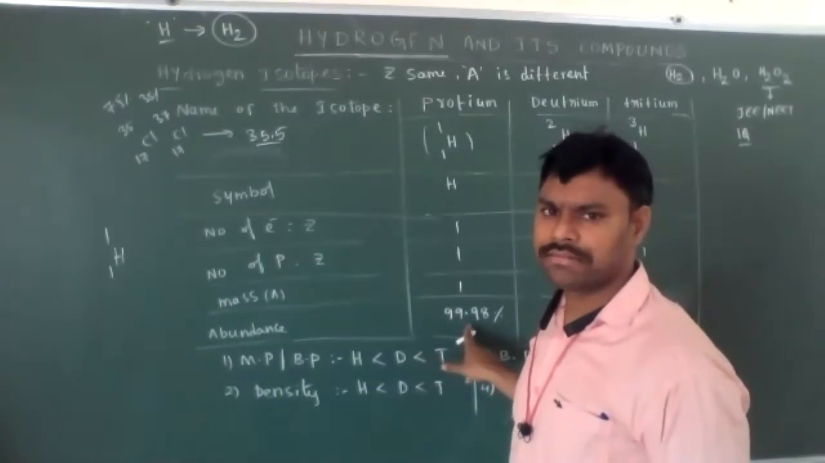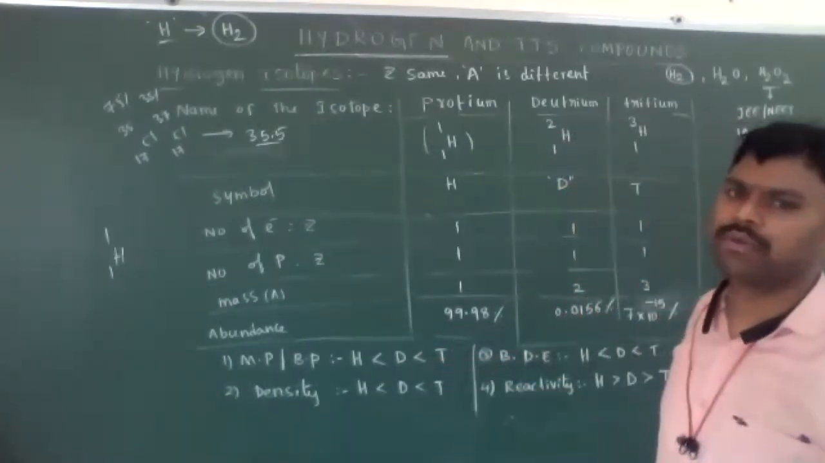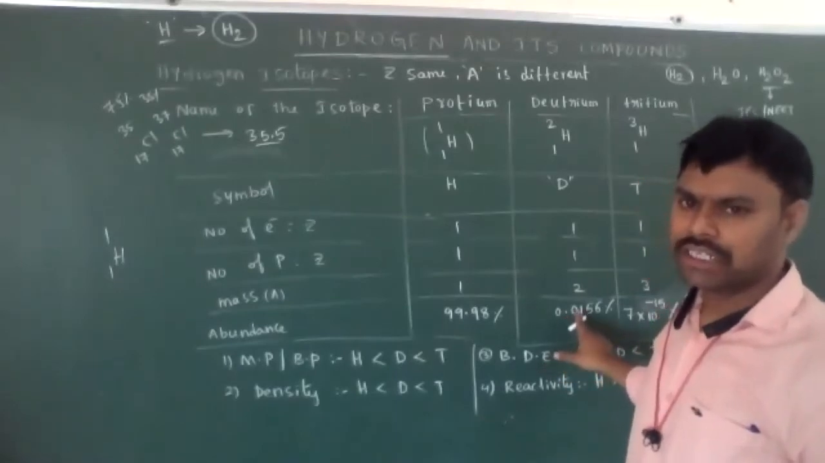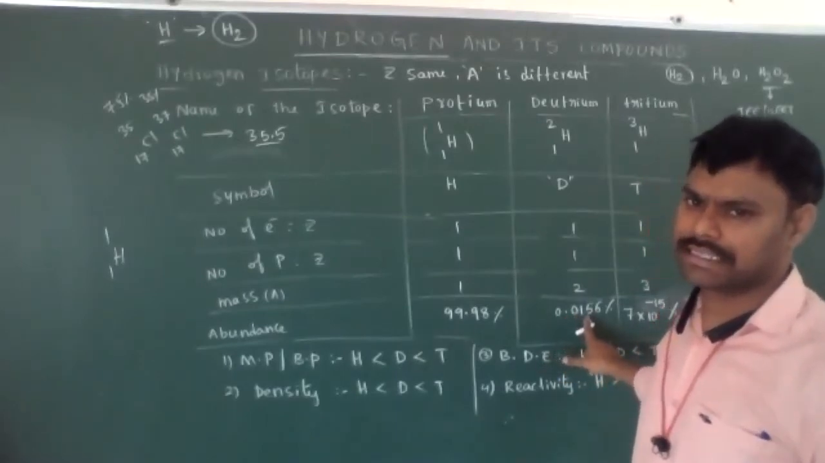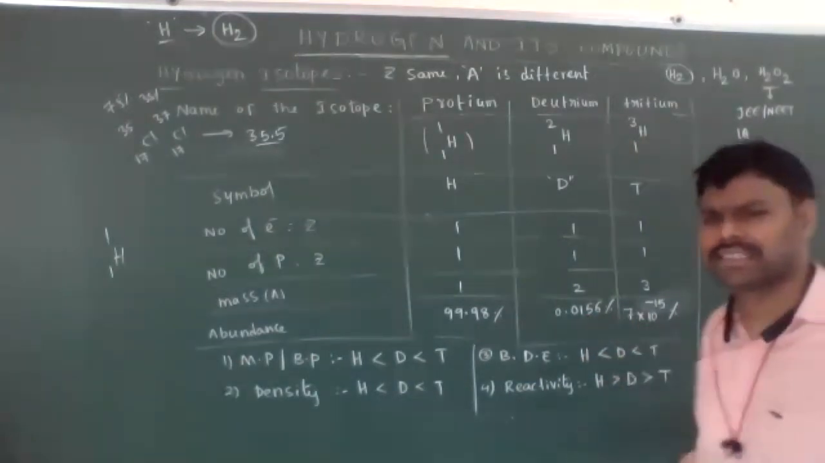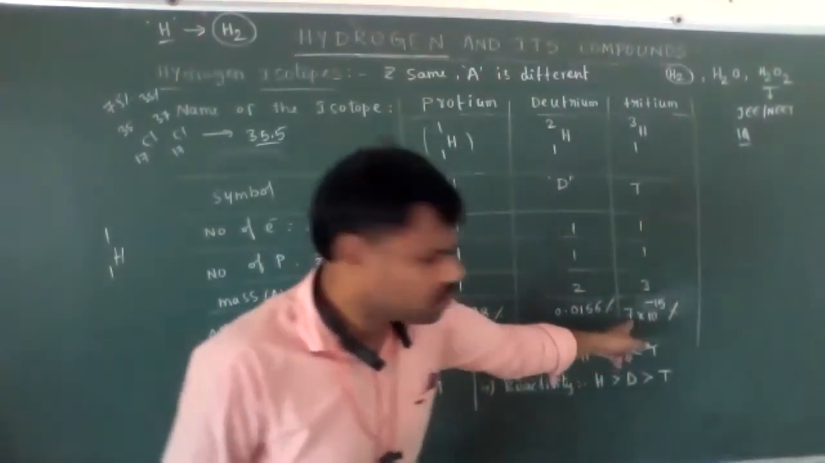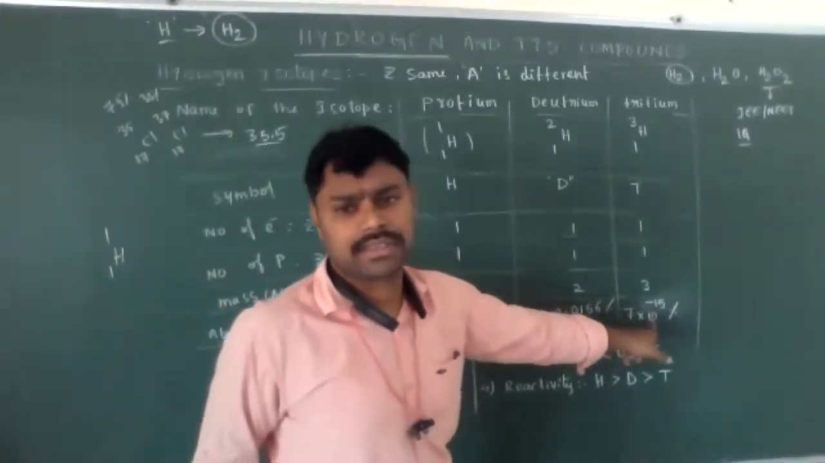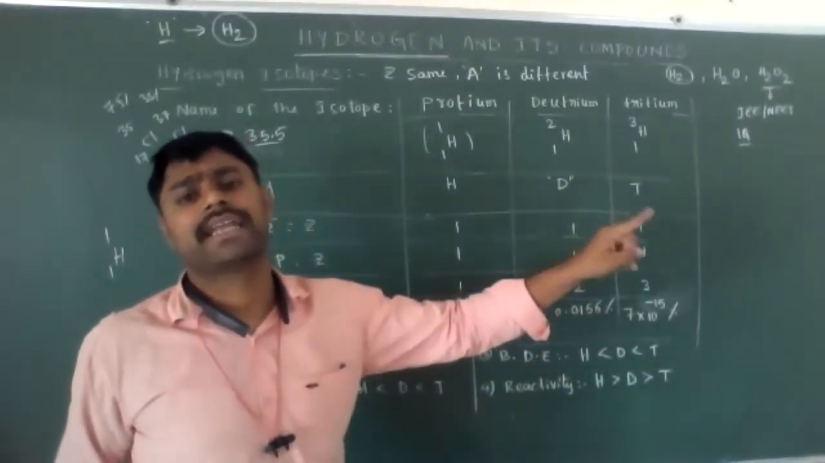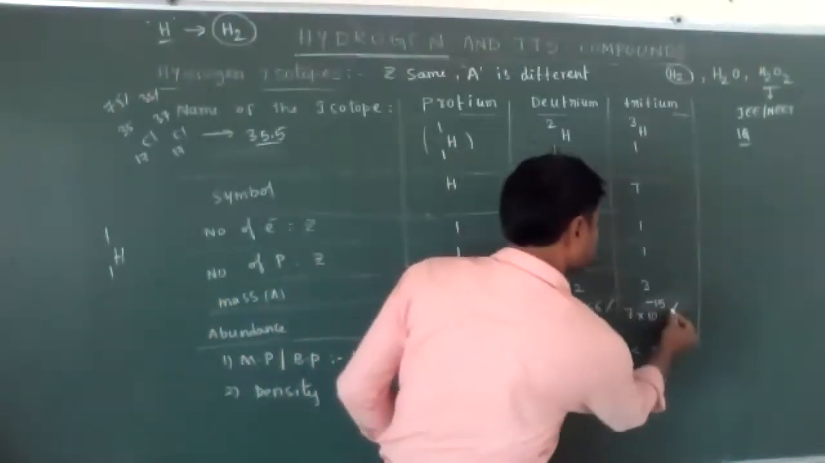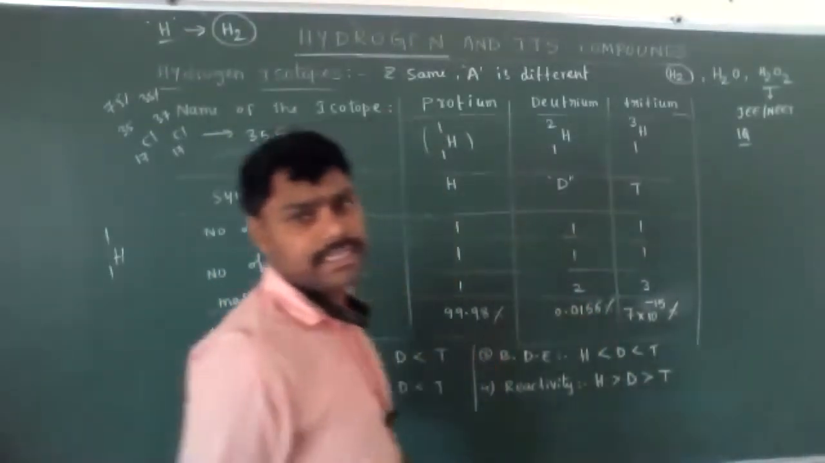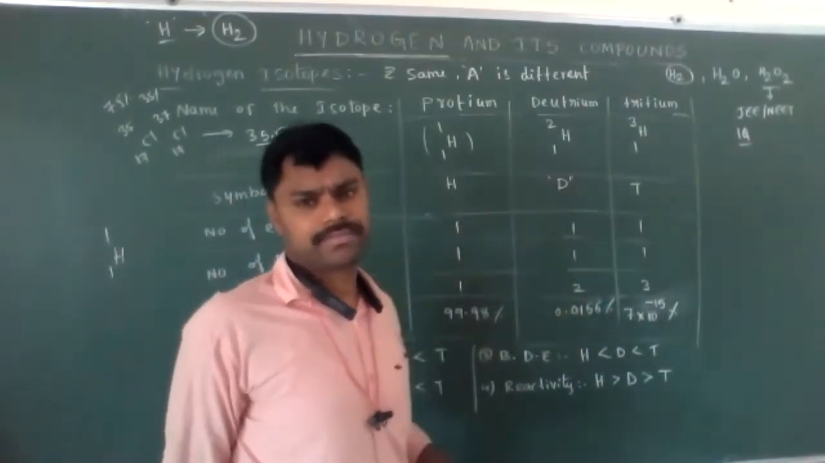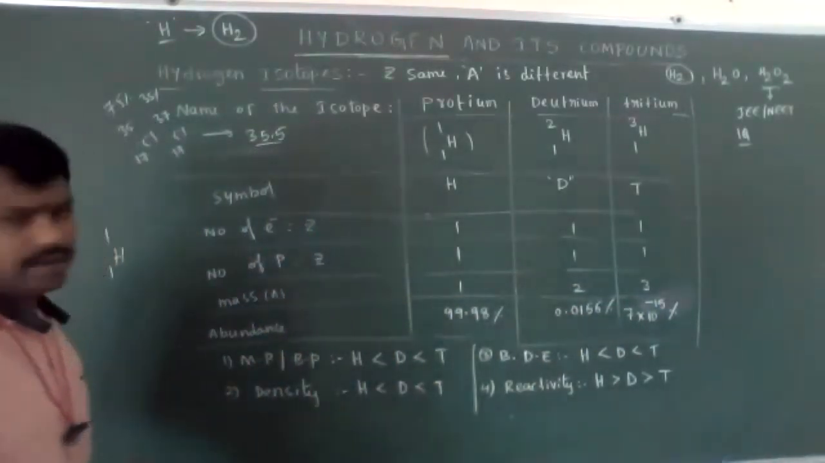Okay, so the natural abundance of protium is 99.98%. Deuterium is 0.0156%, and tritium is very small, 7 into 10 to the power of minus 15 percent. That much very low quantity is present. One hydrogen isotope is tritium.